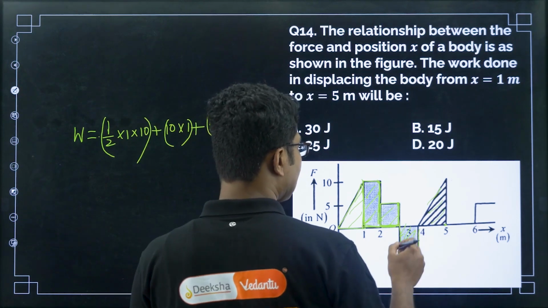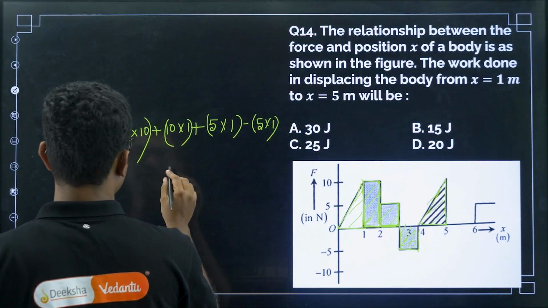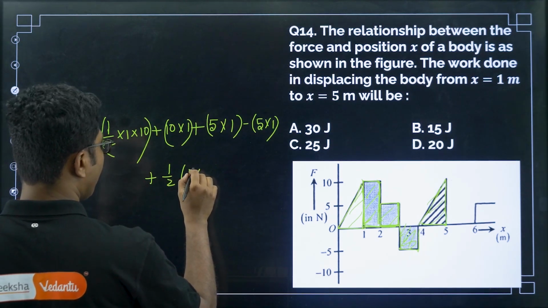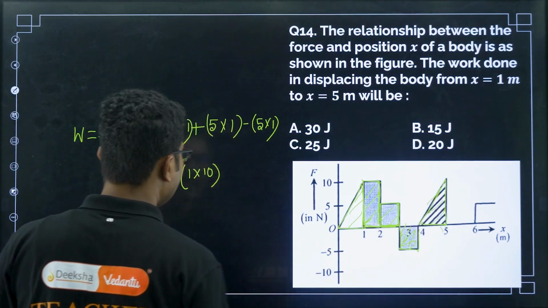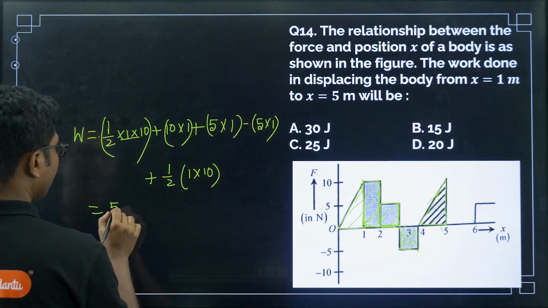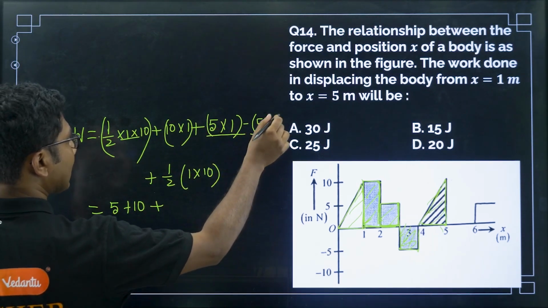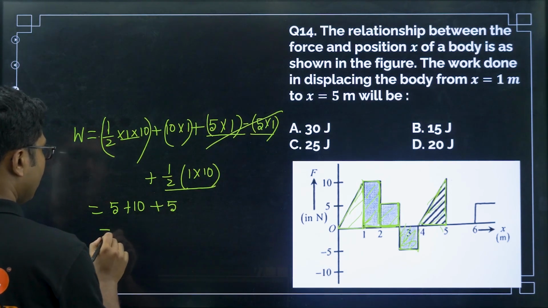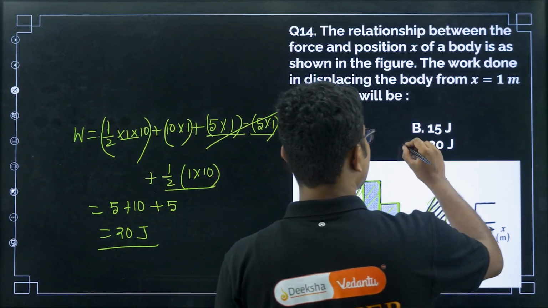Okay. And then another triangle again upwards. So it will be again half of 1 times 10, right. Base from 4 to 5 is 1 and then height 10, right. So let's calculate now. So it will be 5, this will be 10, this will be plus 5, this will be minus 5, so they will cancel, and then again another 5. So it will be 20 joules. 20 joules is the correct answer.